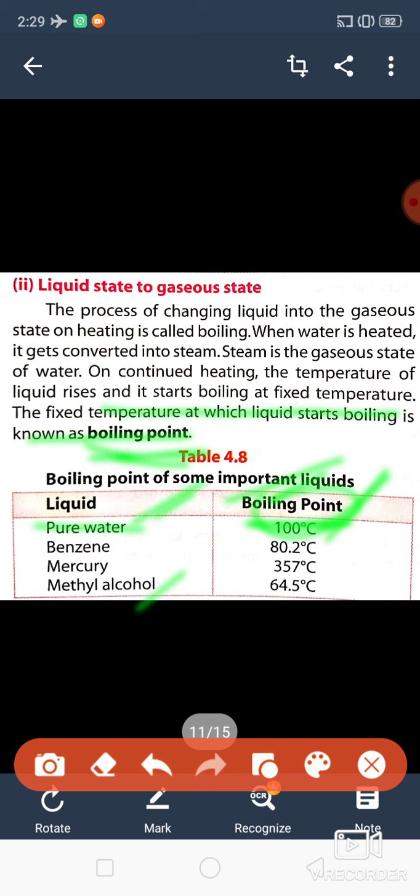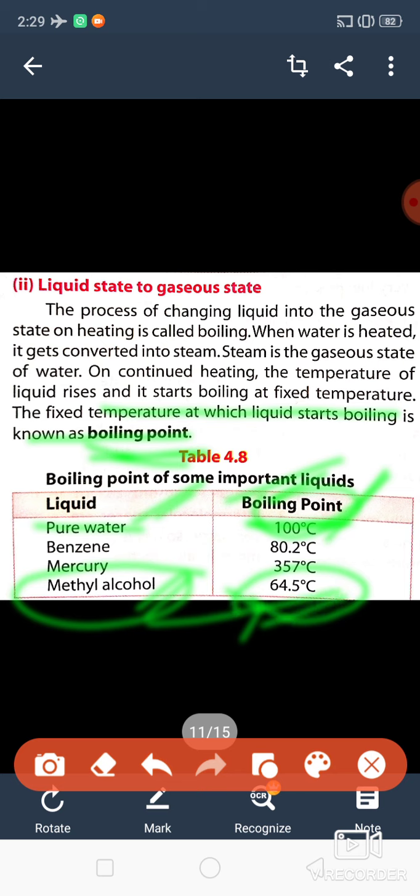Okay. Like methyl alcohol. Methyl alcohol is a liquid. Now if we heat it, then it will change into gas at what temperature? 64.5 degrees Celsius. So 64.5 degrees Celsius is the boiling point of methyl alcohol. So what is boiling point? The temperature at which a liquid starts boiling is known as the boiling point, and the process of changing liquid into gaseous state by heating is called boiling. So what is boiling and what is boiling point? Is this clear to you?